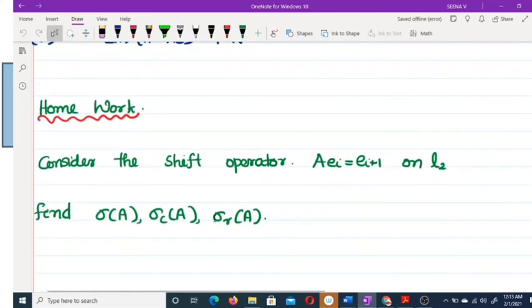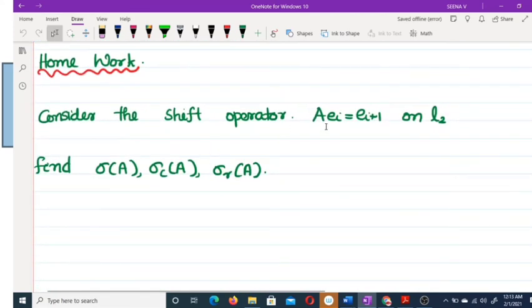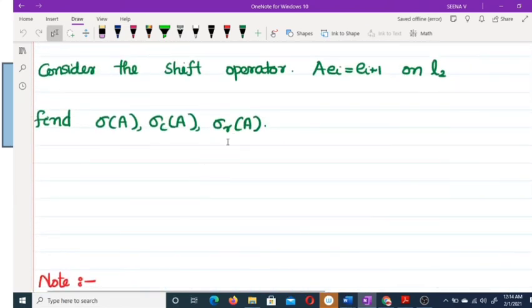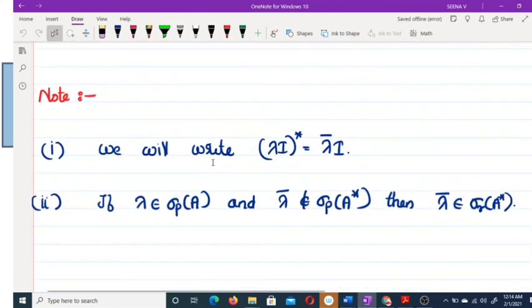So I'm giving one problem as a sample. Consider the shift operator A e_i = e_{i+1} on ℓ2. Just go through the definition of the shift operator, and from this, how we get a general definition for the shift operator. We have already discussed this operator in our third semester. Then find σ(A), σ_c(A) and σ_r(A), that means the residual spectrum.